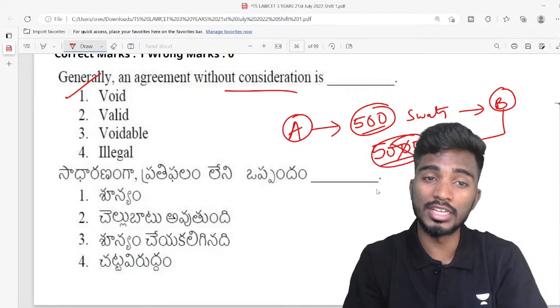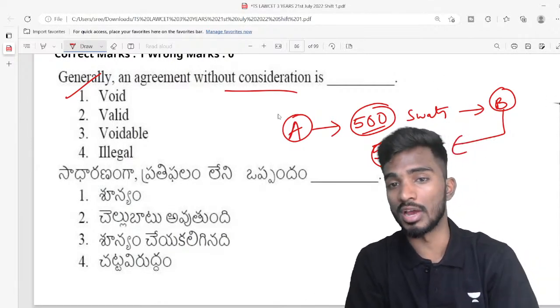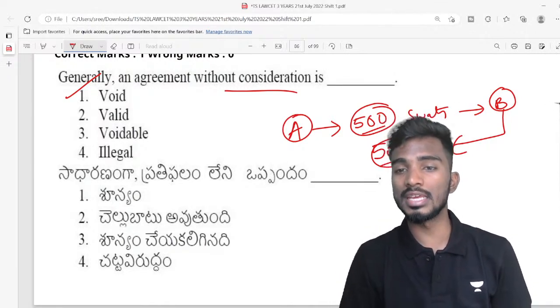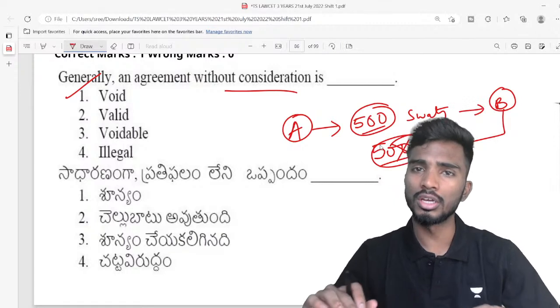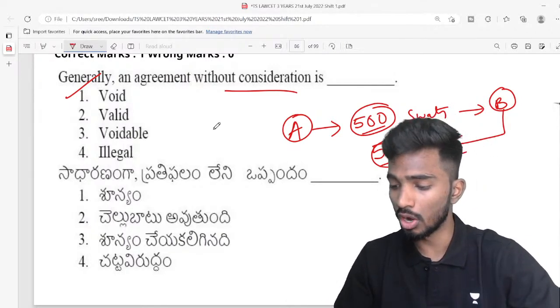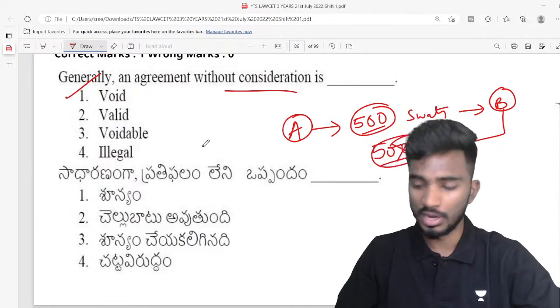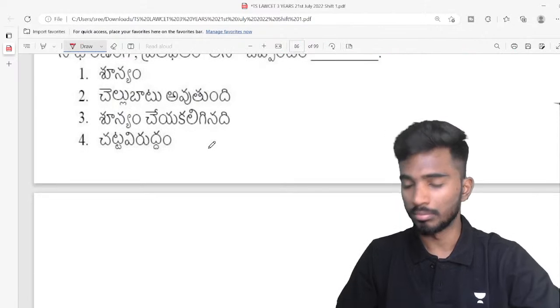But when it is agreed that you will pay 5,000 and you did not pay, then only the agreement is valid. So if you are not making any consideration, it is not an agreement, it is not a contract, it is just a social agreement. Is it okay? It's just a gift, it is not a contract. Well done guys, well done, excellent. Alpha, Nidhi, Nazia.